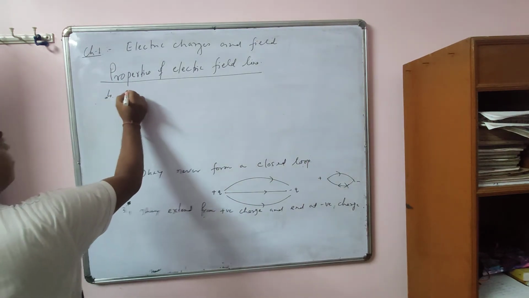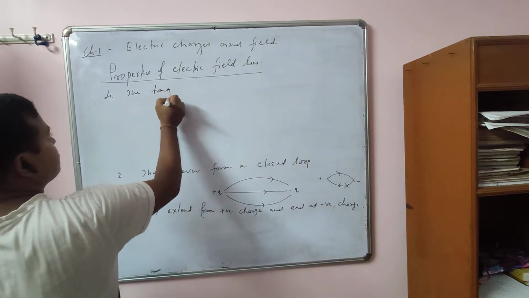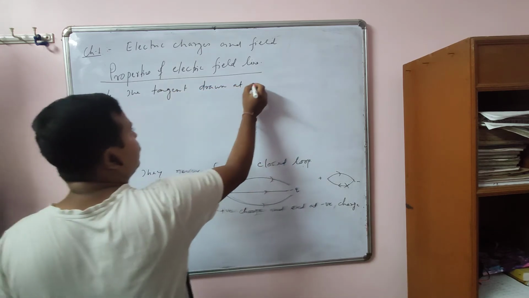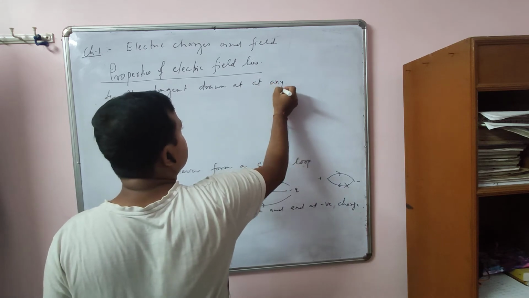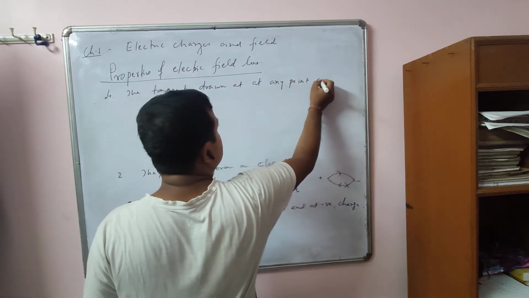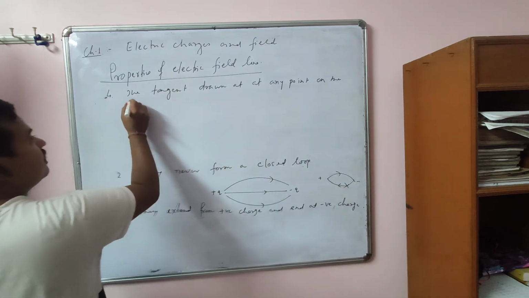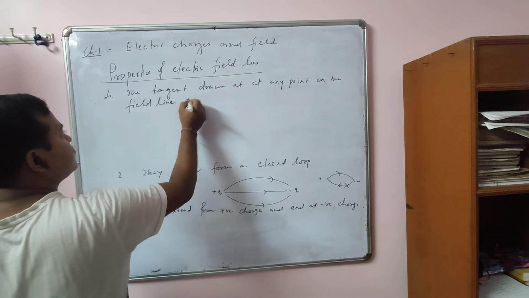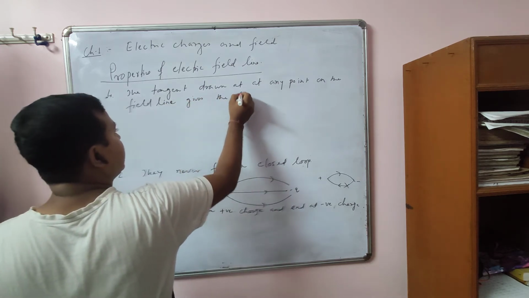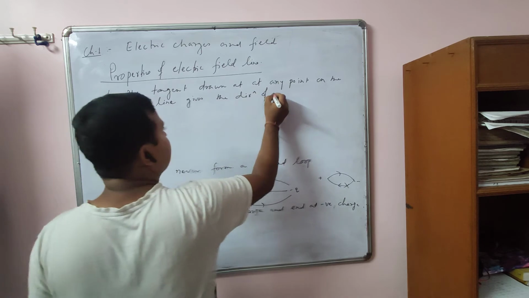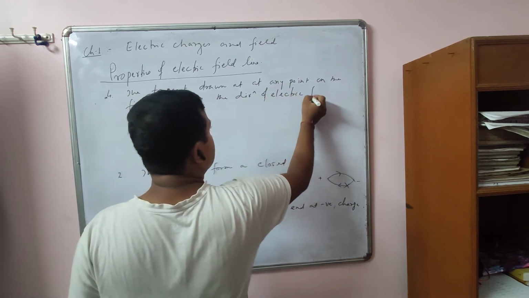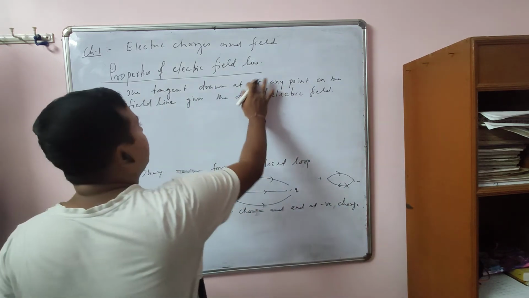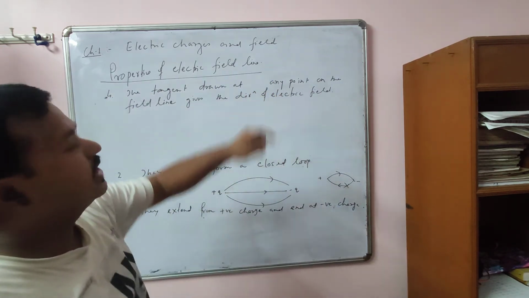Fourth one: the tangent drawn at any point on the field line gives the direction of electric field. Okay, the direction of electric field. The tangent drawn at any point on the field line gives the direction of electric field.